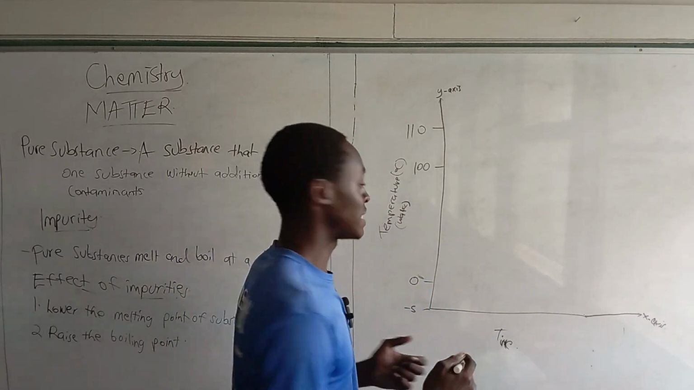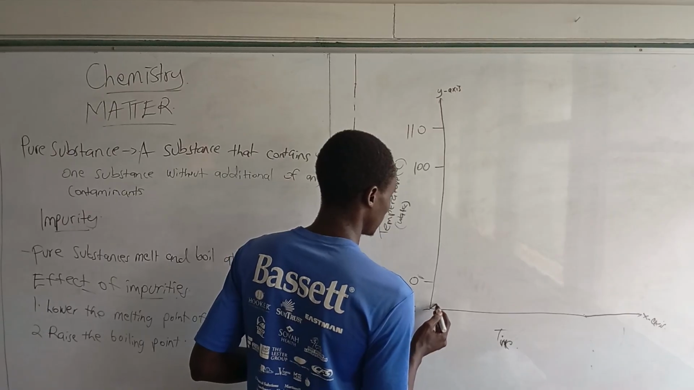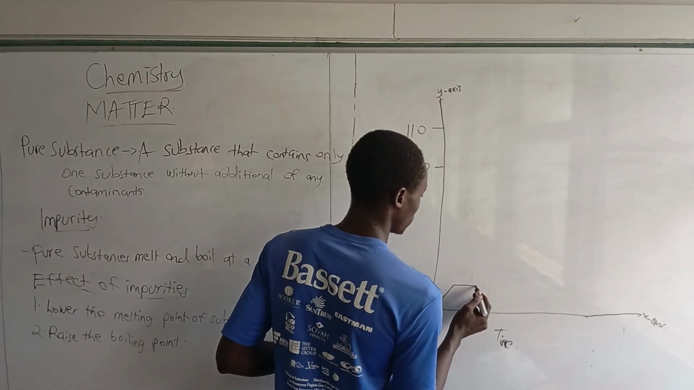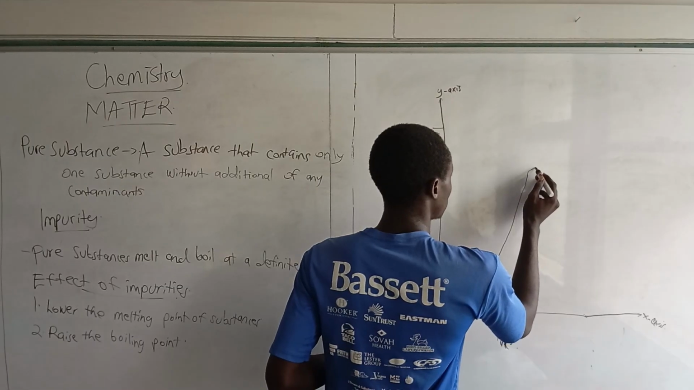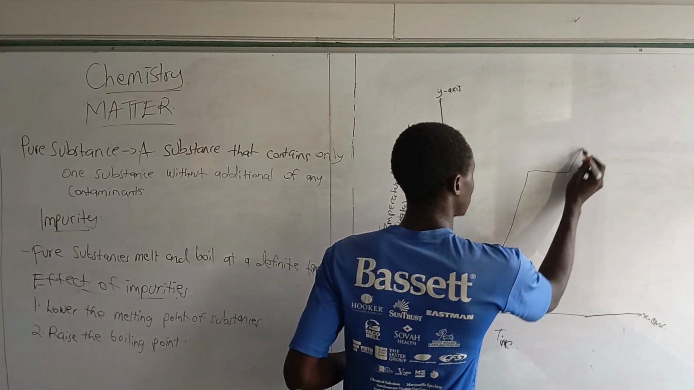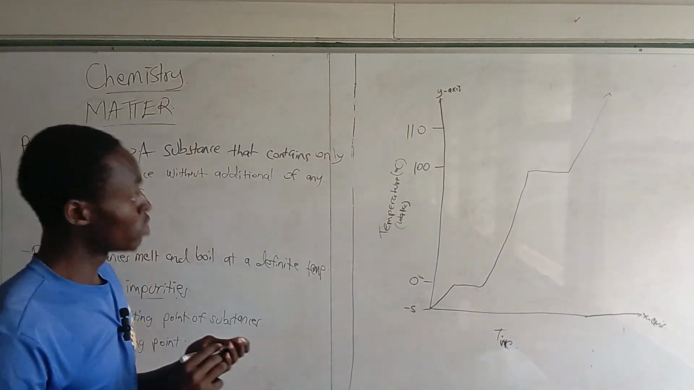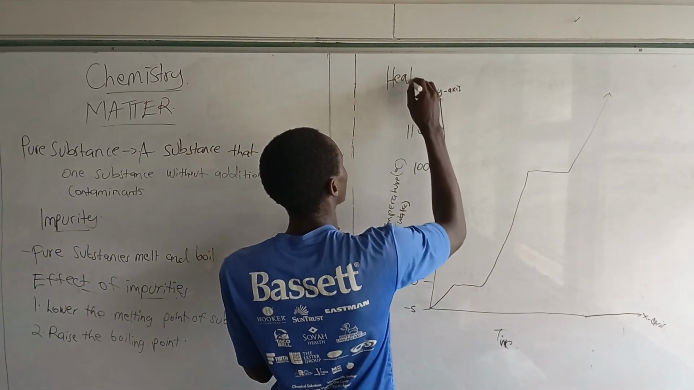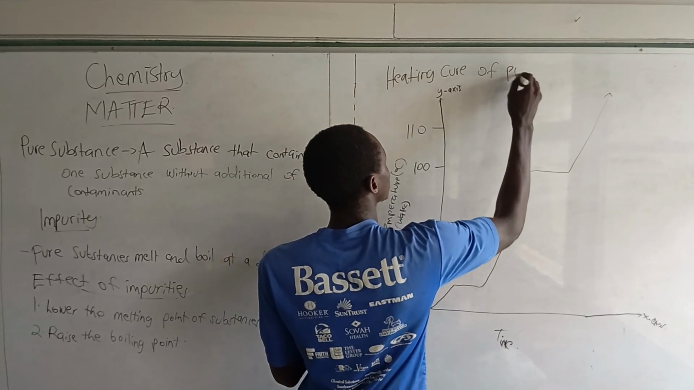So remember, when you start heating, what will the temperature do? The temperature will rise, and then it arrives at the 0 mark. It remains constant for some time. Then it kicks off again and rises. When it reaches the 100 mark, it remains constant. It makes a straight line. Then once again it rises. So this one is the heating curve of pure ice.